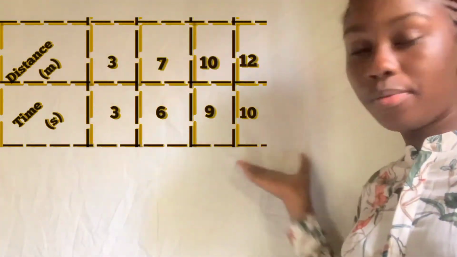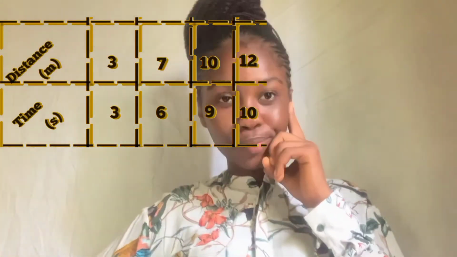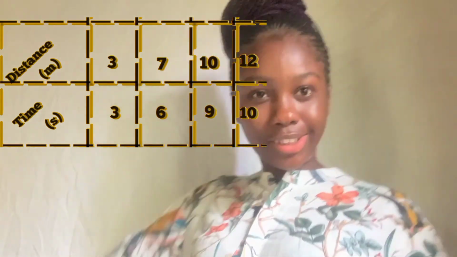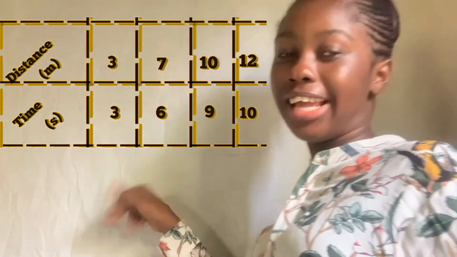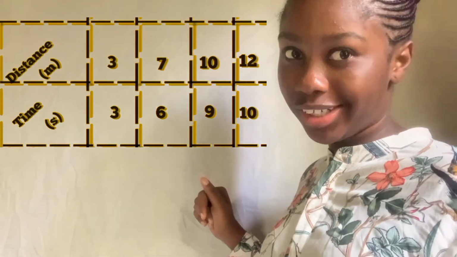So of course I'm going to make a table for that. So let's look at this table. Now let's use a train. This is the distance and the time a train uses for a journey.